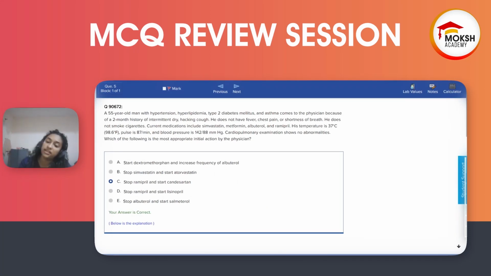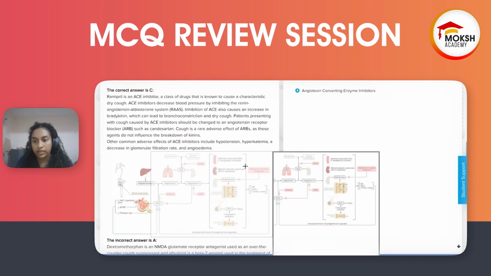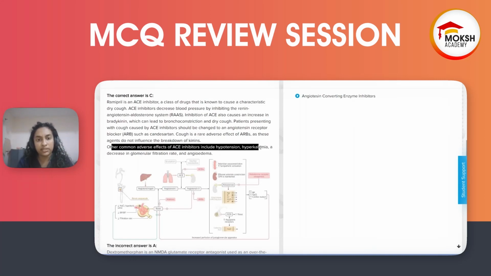Any important side effect of ARB? No. There is no important side effect of ARB. The only important side effects of ACE inhibitors that are asked are cough and angioedema, and all the other side effects of ACE inhibitors, the ARBs have. I think you are not supposed to use them in renal artery stenosis, if I'm not wrong. I heard it was asked once. Also affecting potassium. So the other side effects of ACE inhibitors, hypotension and hyperkalemia, are similar to ARBs. They have the same side effects.